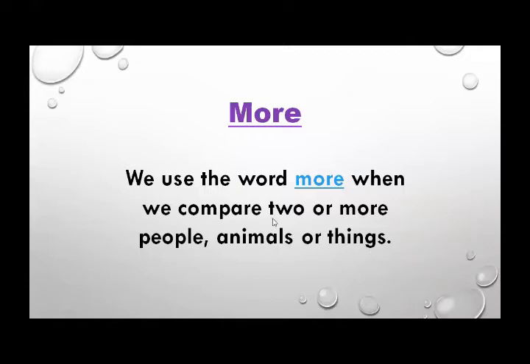For example, in a classroom, if one boy is very good, for example, Ali is a very good boy, whereas Ahmad is sitting beside him and he is not that good. He is a naughty boy. So what will I say? Ali is more good. Ali is better than Ahmad in doing all the work.